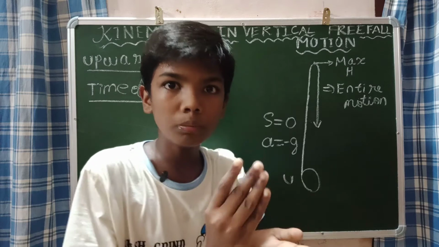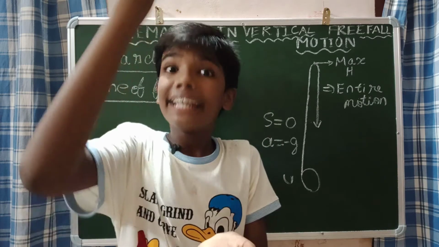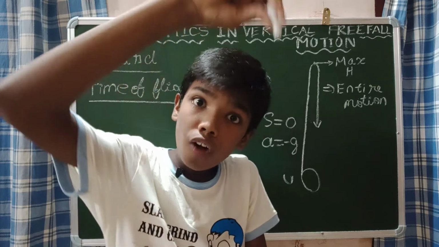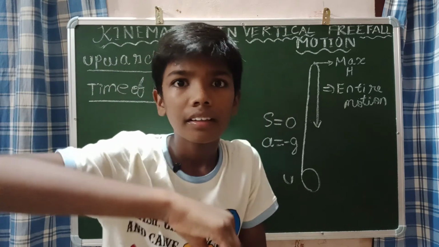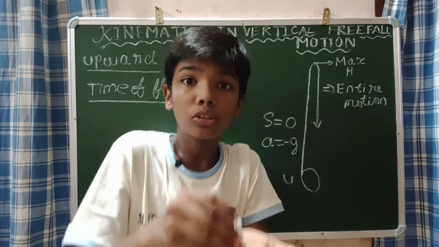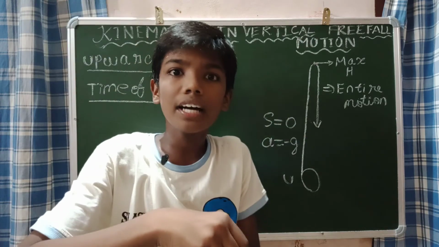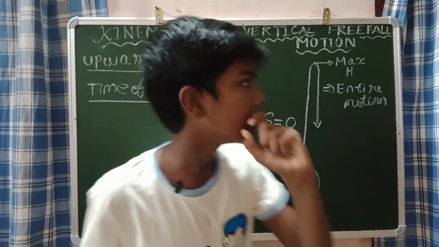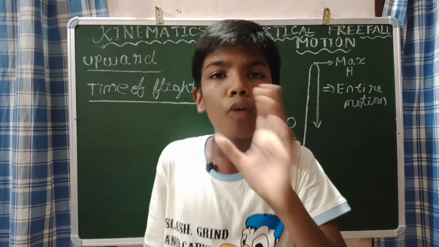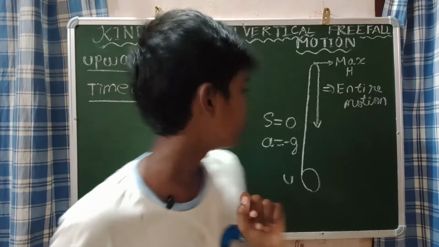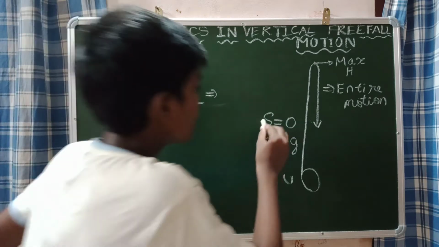When an object is thrown vertically upward, it reaches the maximum height and again falls down to the same position. Then the initial and the final position are equal, so the displacement will also be 0.